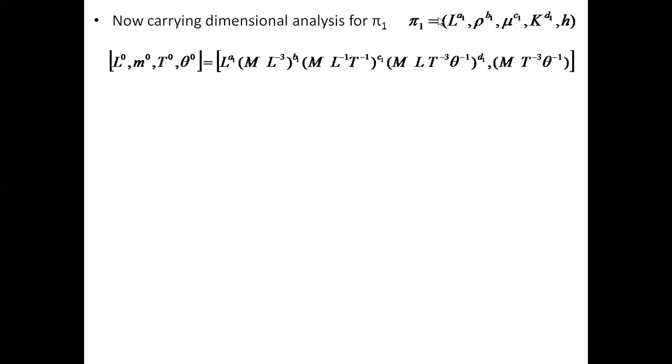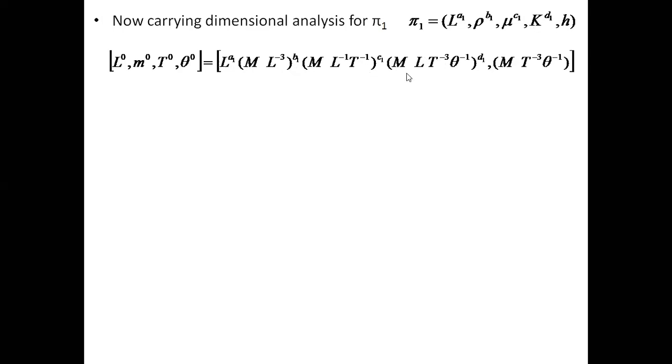Density is kg per meter cube, so mass unit M to the power 1, L to the power minus 3. Similarly, you can write for other units. So we write like this. These are the properties expressed in terms of fundamental units. Length is L, rho is M L to the power minus 3, mu viscosity will be M L to the power minus 1, then time to the power minus 1.